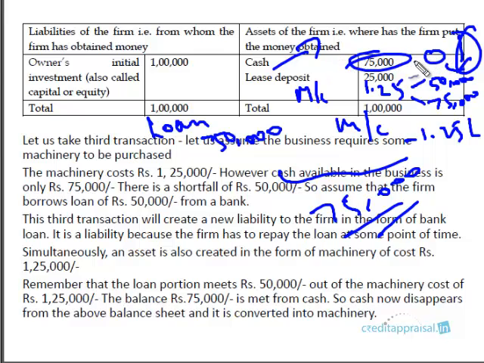Even though the entry shows 0, it's not disappearing. It is converting the form from cash. It is changing into the form of machinery, right? This is something which you'll observe very frequently in the course of business. You will see cash converting like mad. It will be converted into all sorts of forms.